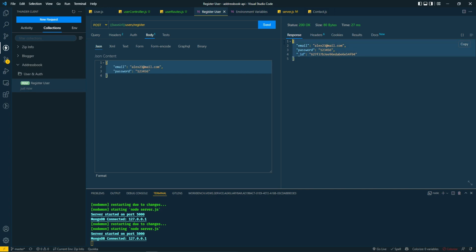Now that I have a valid email and a valid password, a user object is returned to me. Although it has an ID, we didn't save it yet.